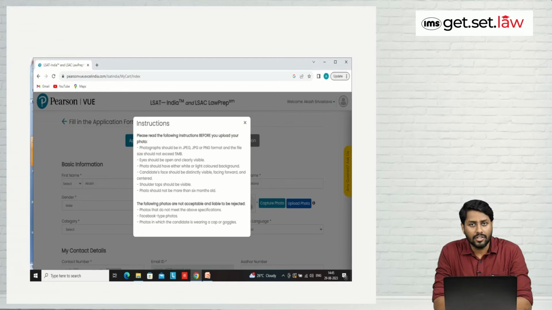One of the most important things is regarding uploading the photograph. So details are as follows. The first one is photograph should be JPEG, JPG or PNG format. The maximum size should not exceed 5 MB.